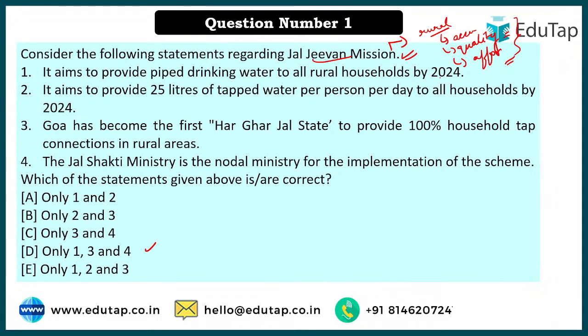ठीक है, and currently we have aimed that by 2024 we are going to provide drinking water to all the rural households. So this statement is correct. Then it aims to provide, it is not 25 but 55 liters of tapped water per person per day.